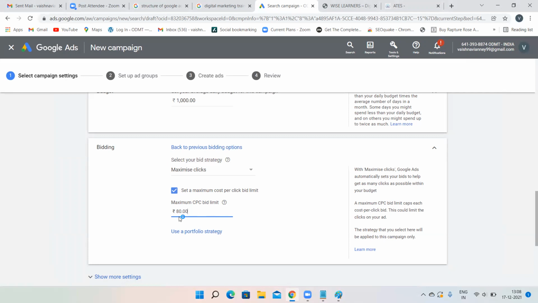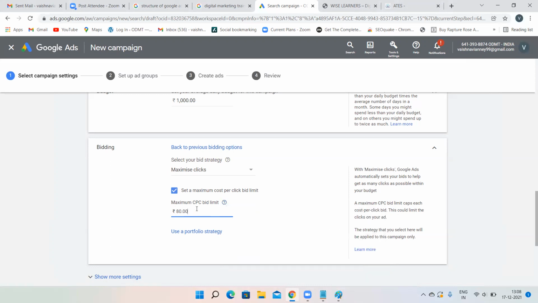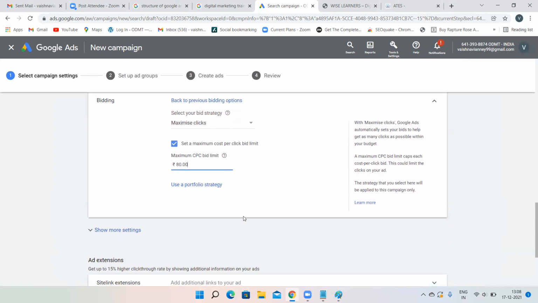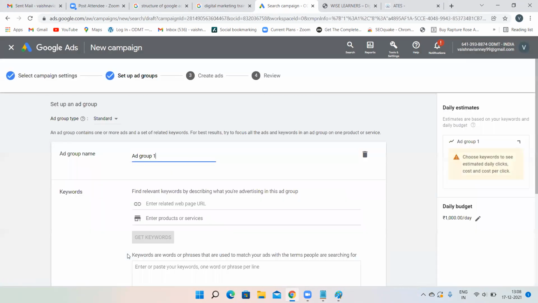But the thing is, you have to compromise your position. Your competitor will be on the first position and you will be on the second position. This is just the limit. 1 rupee to 80 rupees is the limit. This is not the actual CPC. From 1 rupee to 80 rupees, any amount will be deducted. Now click on save and continue. If the competitor says 49, then only 50 rupees will be deducted, not 80. You are just setting up the limit. Then we are done with campaign level.